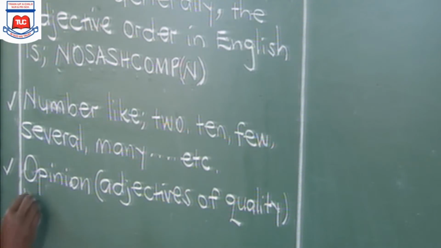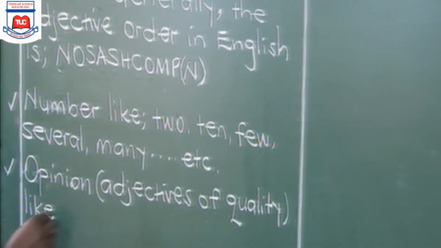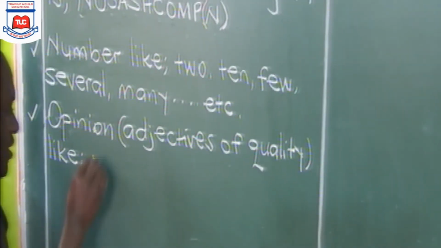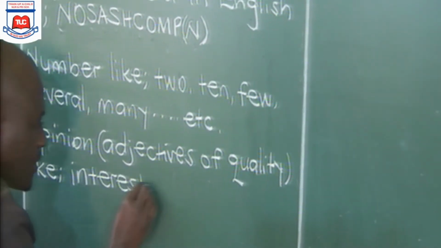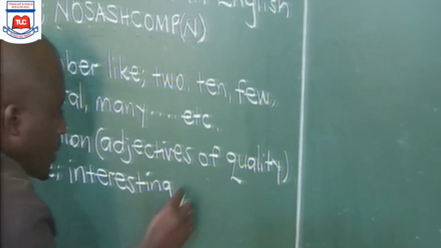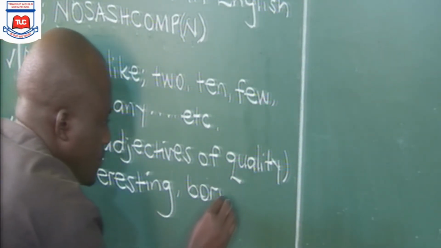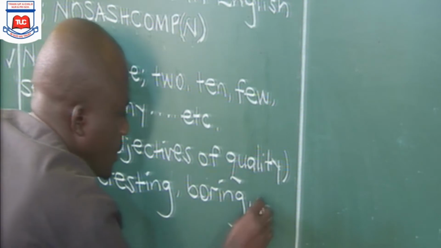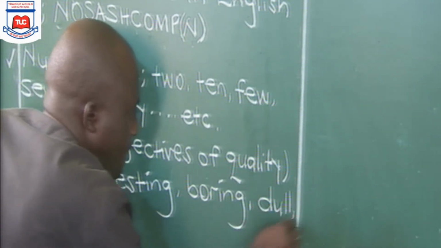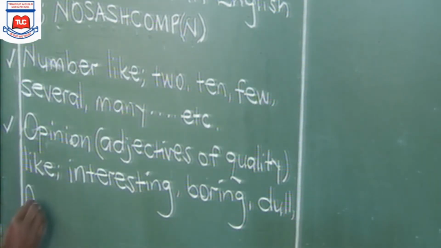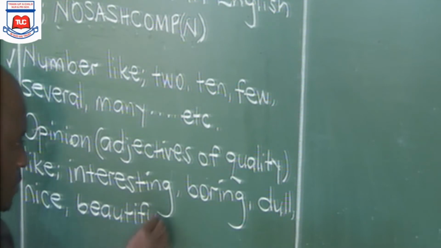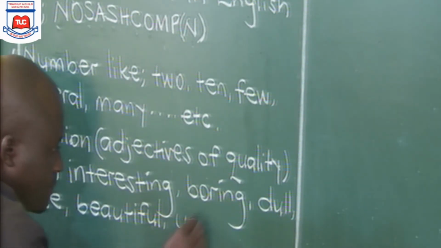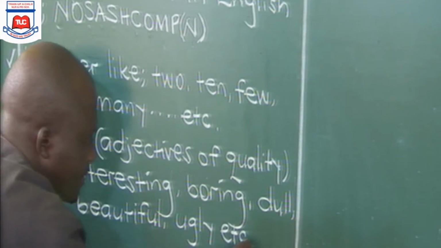So adjectives of quality here, we can have examples like interesting, we can have boring, we can have dull, we can have nice, we can have beautiful, we can have ugly, among others.